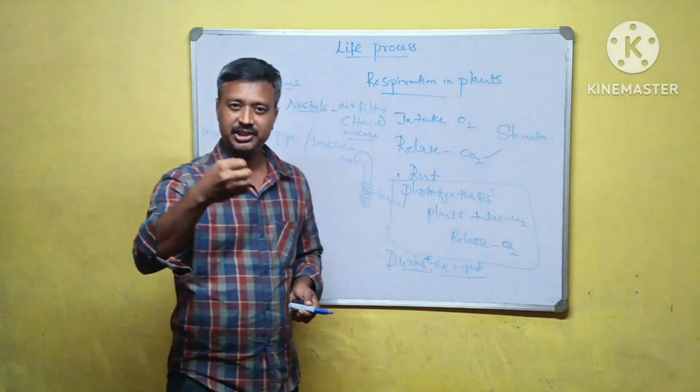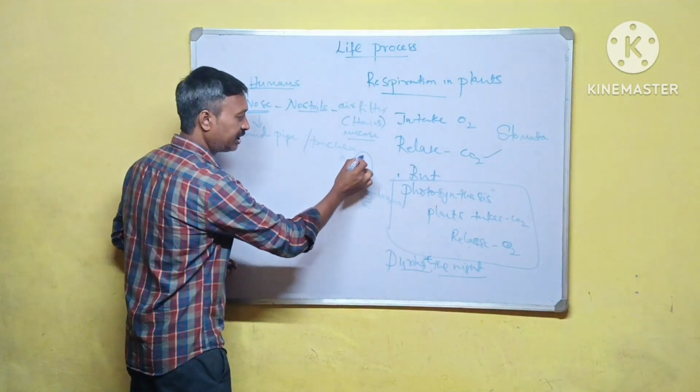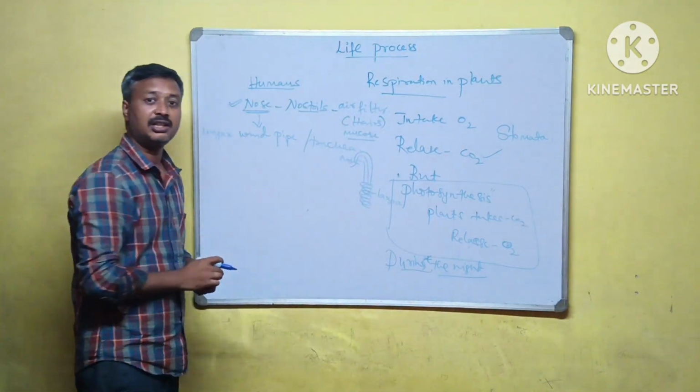From the larynx, air enters the trachea.